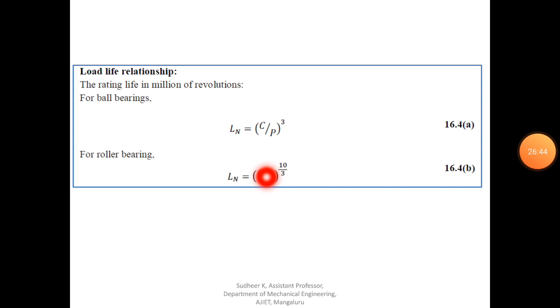Now coming to the next topic, that is the load life relationship. There will be a relationship between dynamic load carrying capacity and equivalent dynamic load. So C is nothing but dynamic load carrying capacity, and P is nothing but equivalent dynamic load. You know how to calculate it.